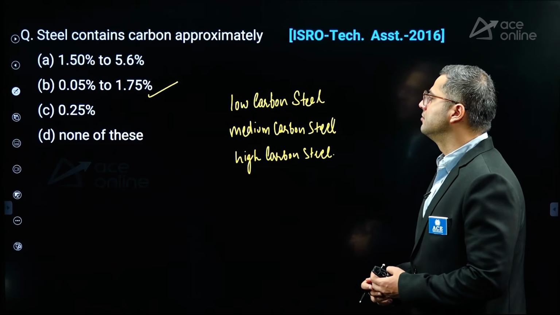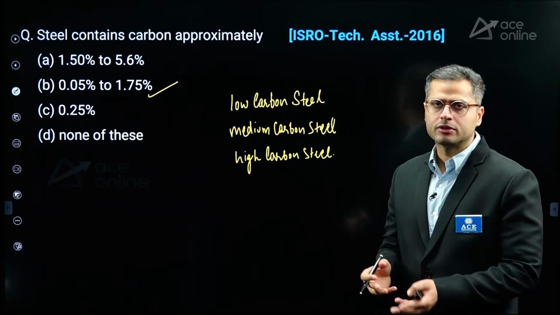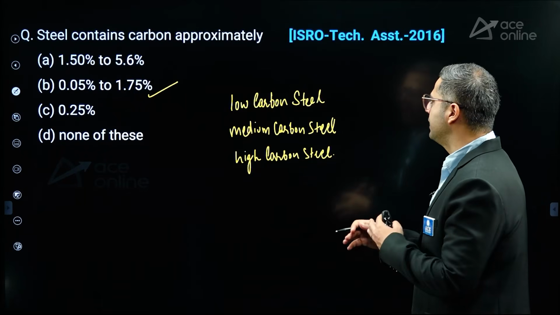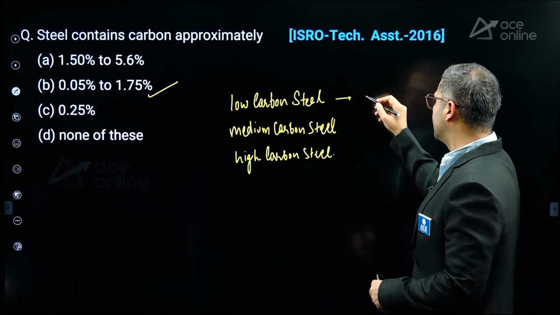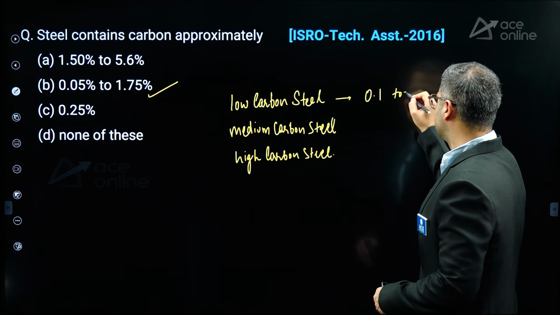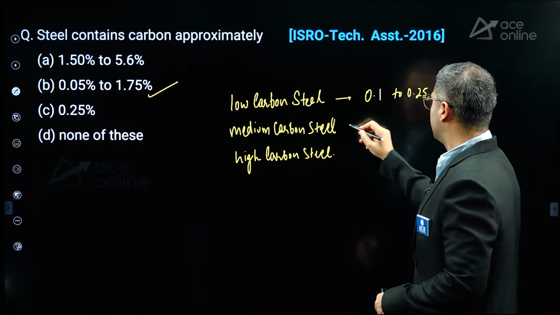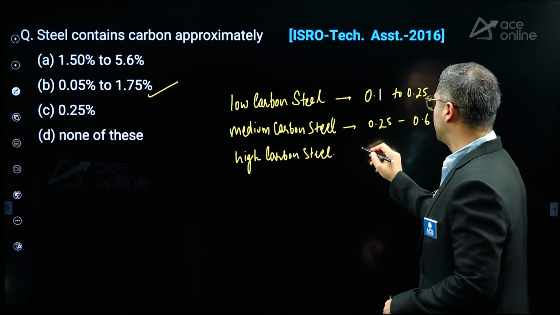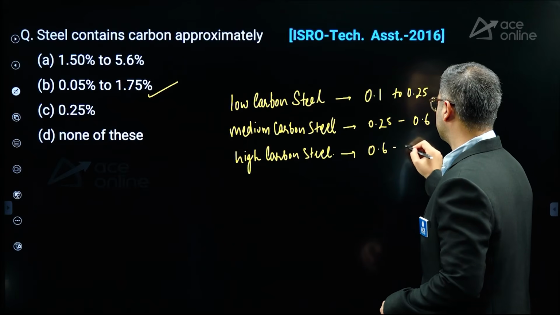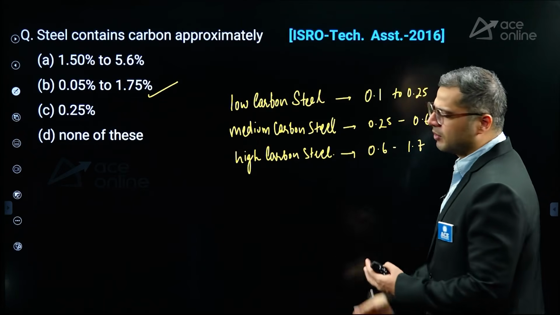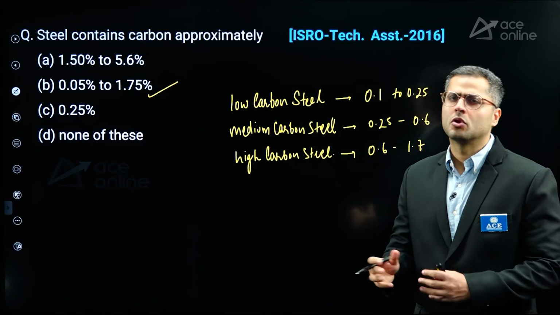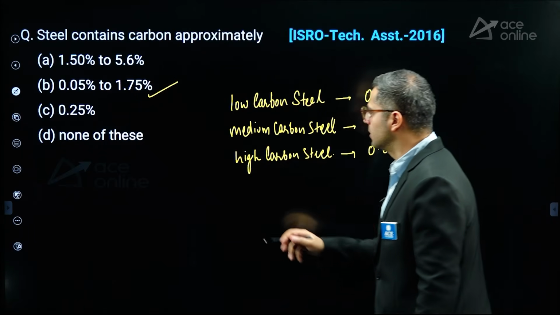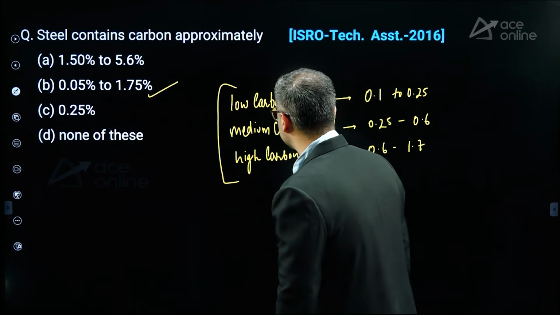But when you see the major books like S.K. Duggal and N. Subramanian, if you combine them, you would see that low carbon steel ranges from 0.1 to 0.25%, this will be from 0.25 to 0.6%, and then this will be 0.6 to 1.7%, right? So close to that, you will see the range. These are not fixed values as per the code, but shall be considered.